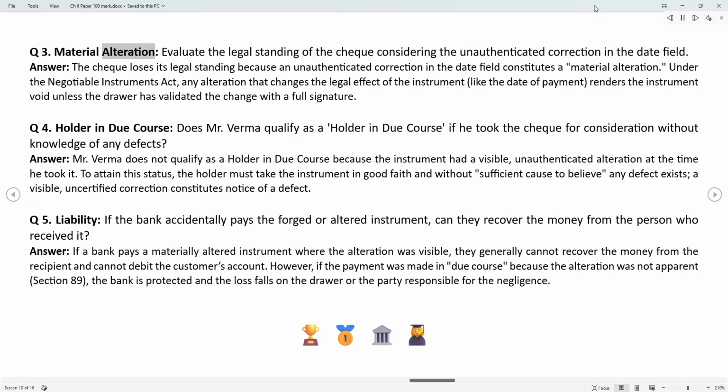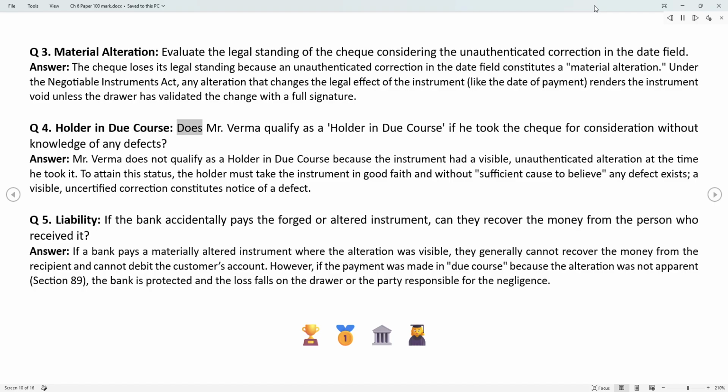Q3. Material alteration. Evaluate the legal standing of the check considering the unauthenticated correction in the date field. Answer. The check loses its legal standing because an unauthenticated correction in the date field constitutes a material alteration. Under the Negotiable Instruments Act, any alteration that changes the legal effect of the instrument, like the date of payment, renders the instrument void unless the drawer has validated the change with a full signature.